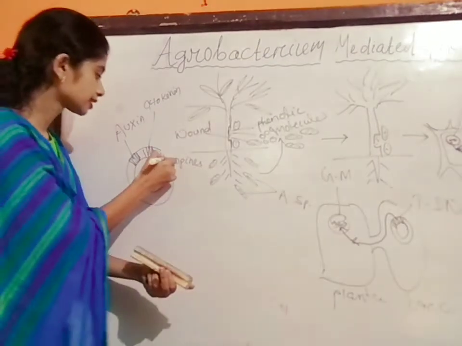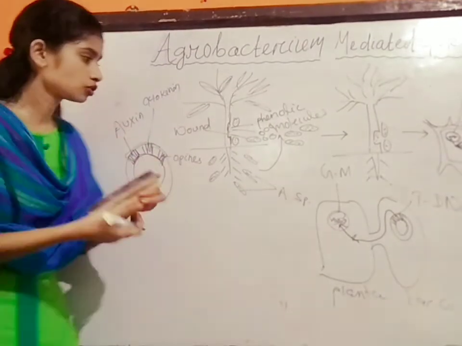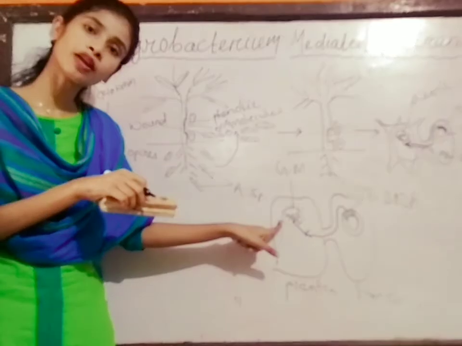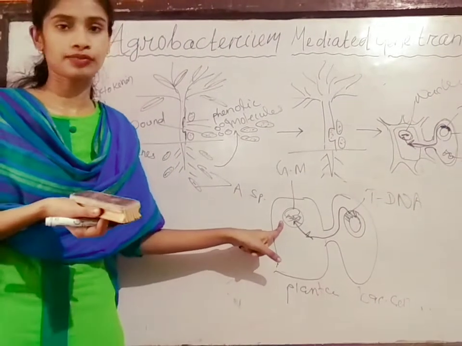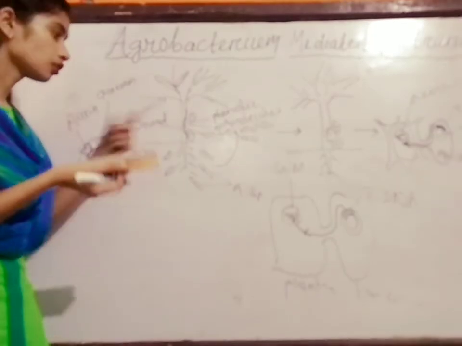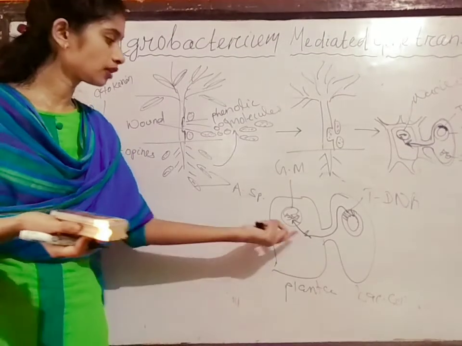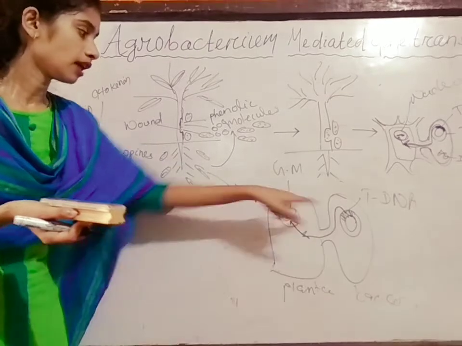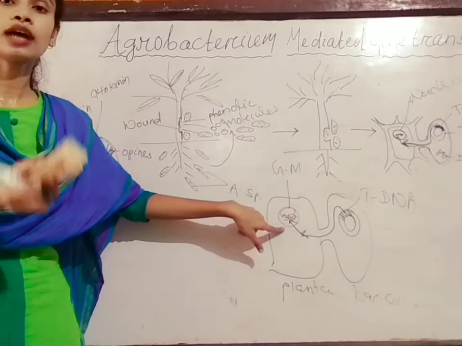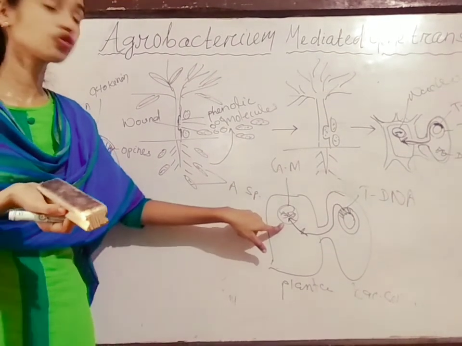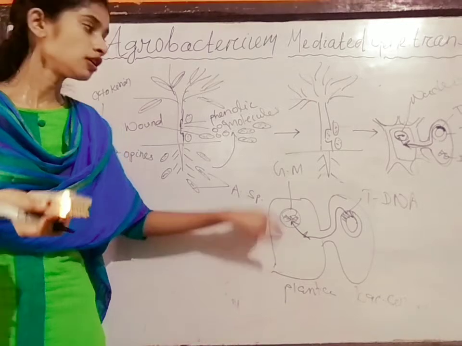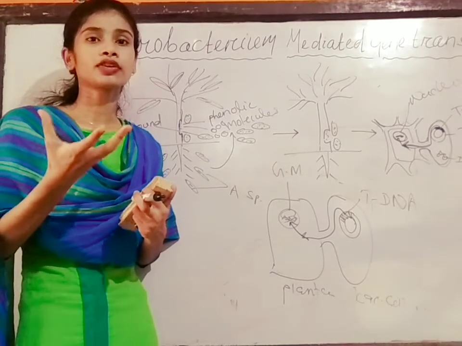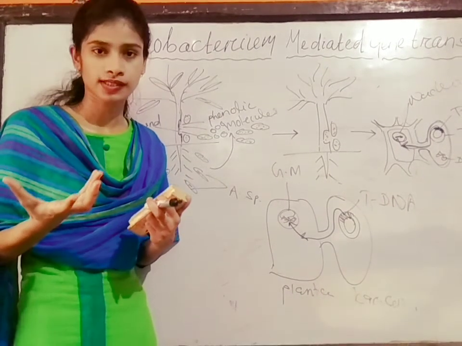So when this tDNA enters the plant cell and gets attached with the genetic material of the plant, it is transcribed. You know, the plant cell has genetic material for auxin and cytokinin also, and here the tDNA has the capacity for the formation of auxin and cytokinin. So a lot of auxin and cytokinin is produced.